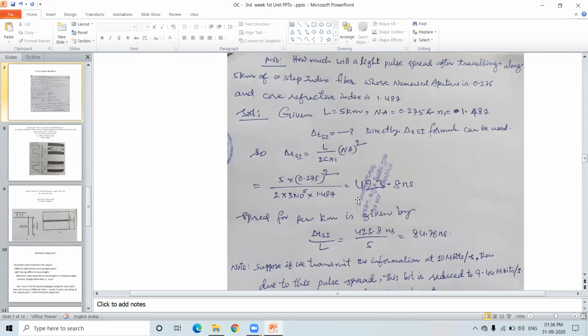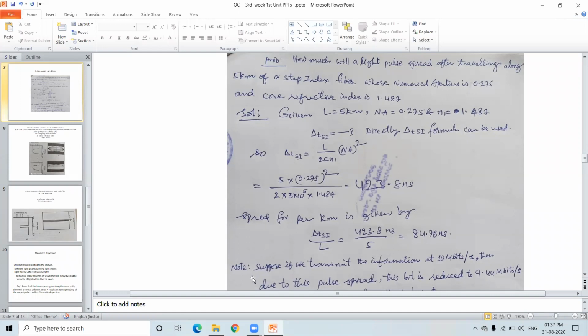You will get 423.8 nanoseconds of pulse spread. This is for 5 kilometers. For 1 kilometer, total spread divided by 5 gives 84.76 nanoseconds of pulse spread.